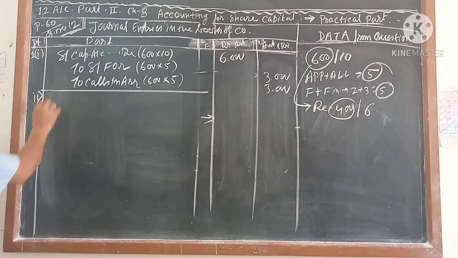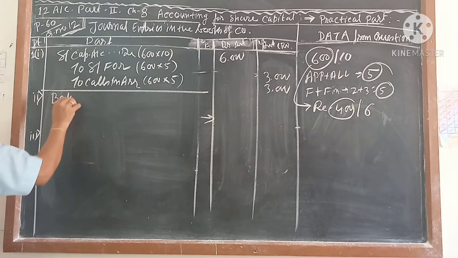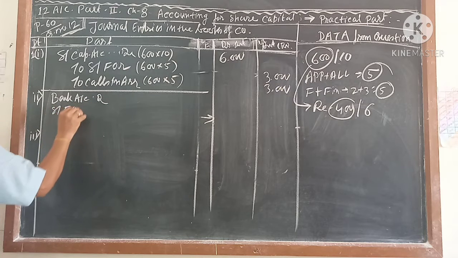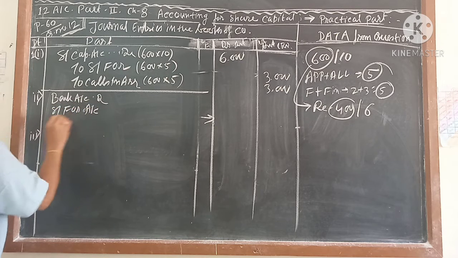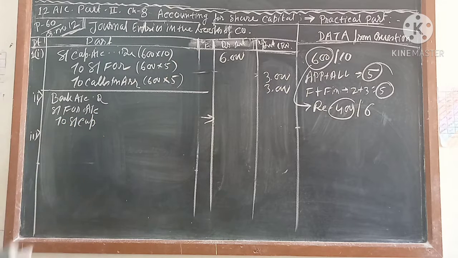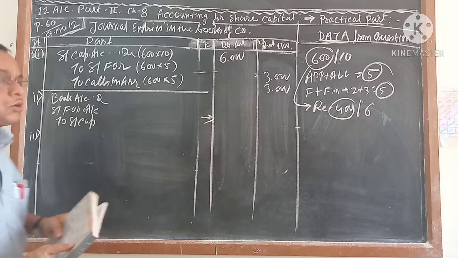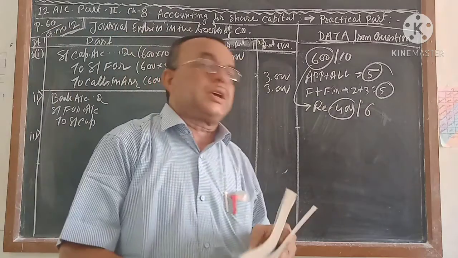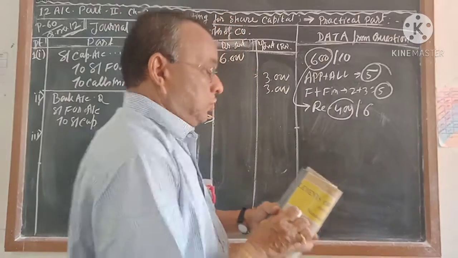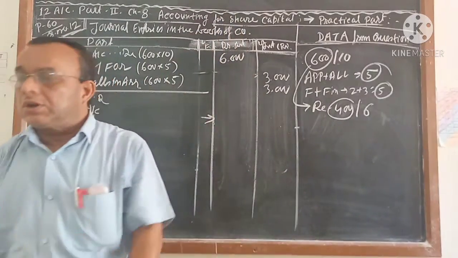Next, bank account debit, share forfeiture account debit, to share capital. Here, keep in mind, we are not going to reissue all these shares. Out of the 600 shares, 400 shares we are going to reissue. For the remaining 200 shares, they did not say anything.